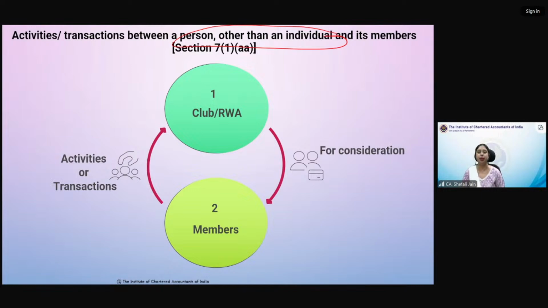कि अगर कोई क्लब अपनी members को कोई services देता है या vice versa, members अपनी club को देते हैं, RWA है, कोई association of persons है, chambers of commerce हैं, trade associations and trade unions, if they are providing services to their members, then whether that will be considered as a service provided by one person to another person, whether we will consider them two separate persons, or they are one person only, and that is why the services or goods provided among them does not qualify as supply. So this doubt was prevailing in GST law also.